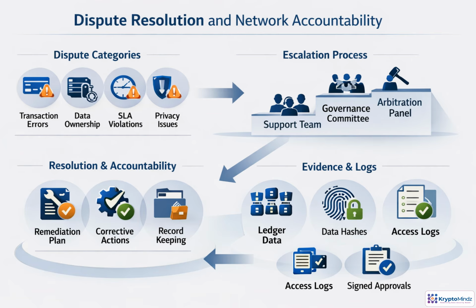When a supplier challenges a shipment status recorded by a logistics provider, the network should not improvise. The dispute is classified, then raised through operational support. If it cannot be settled there, it escalates to the governance committee or arbitration. Investigation relies on shared evidence: ledger transactions, private data hashes, event logs, access logs, and signed approvals. The outcome should include remediation, corrective action, and a governance record, so accountability survives beyond the individual dispute.